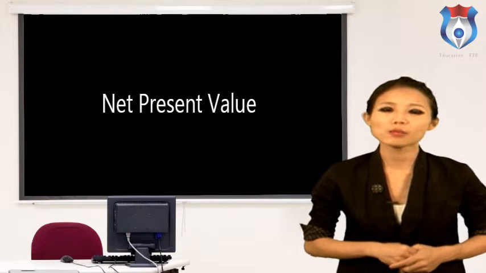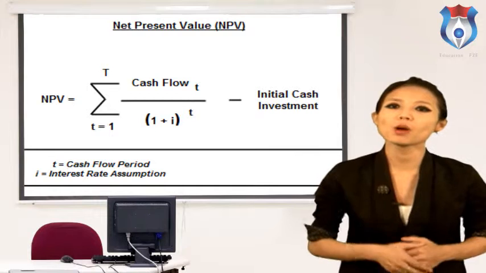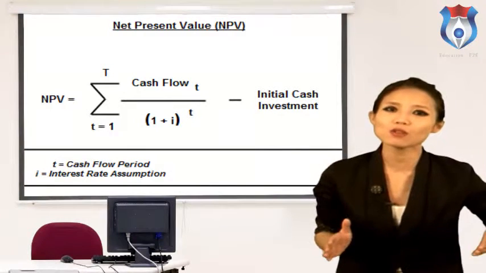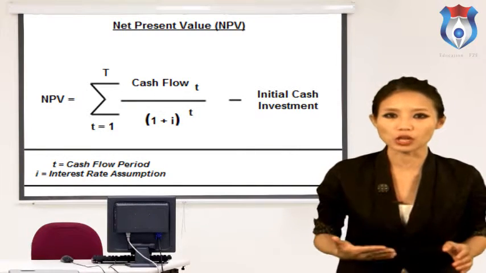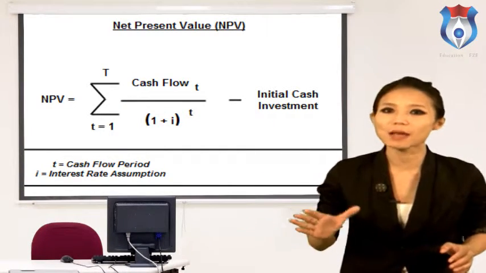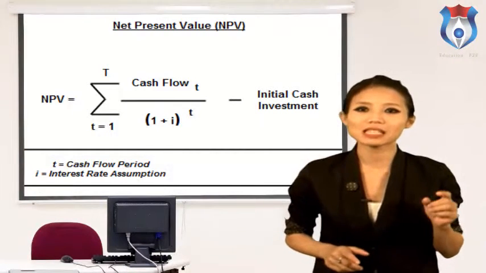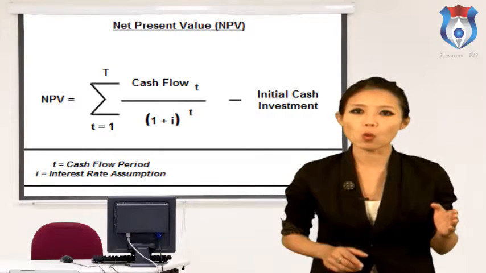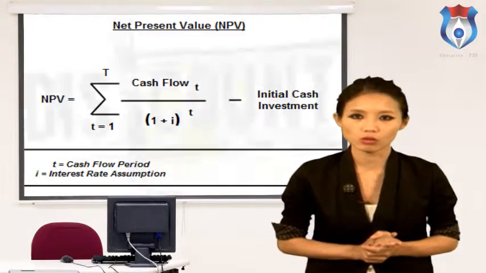Net present value. Net present value, NPV, is a formula used to determine the present value of an investment by the discounted sums of all cash flows received from the project. The formula for the discounted sum of all cash flows can be rewritten as: minus C0 is equal to initial investment, C is equal to cash flow, R is equal to discount rate, T is equal to time.